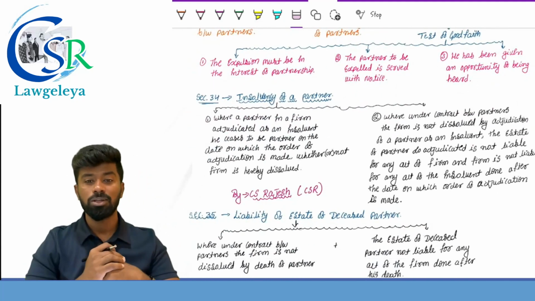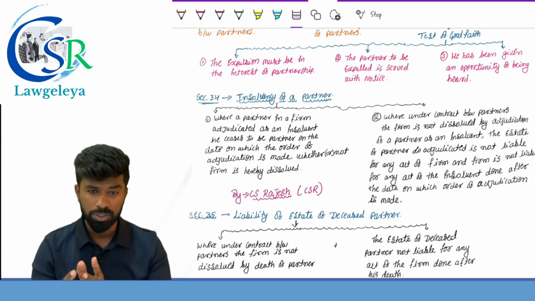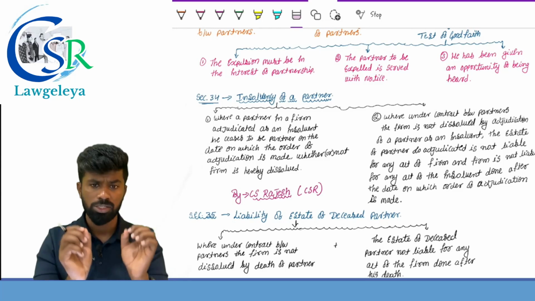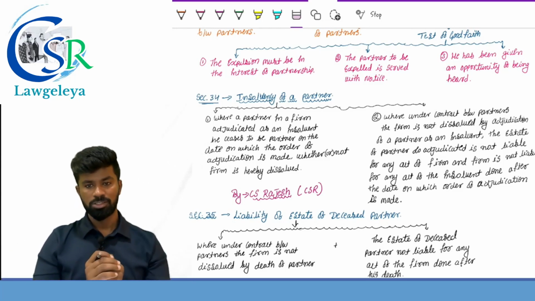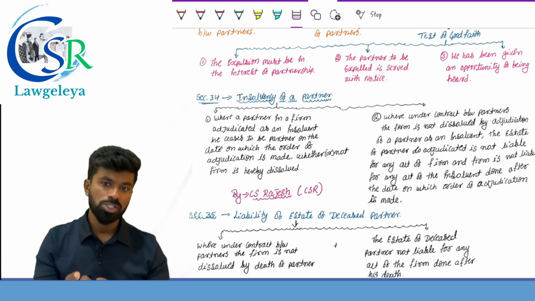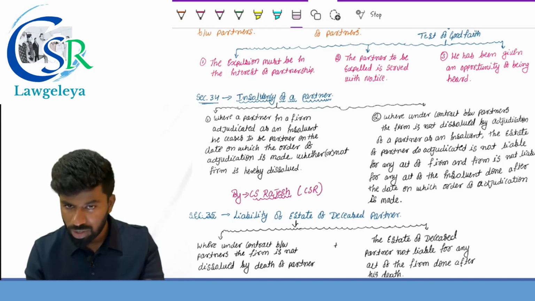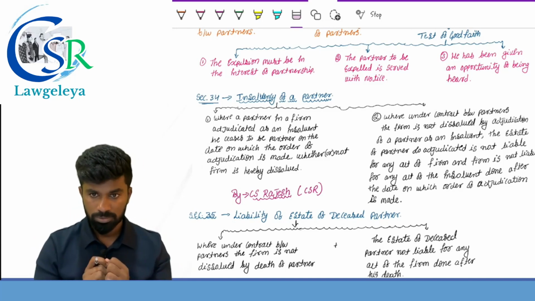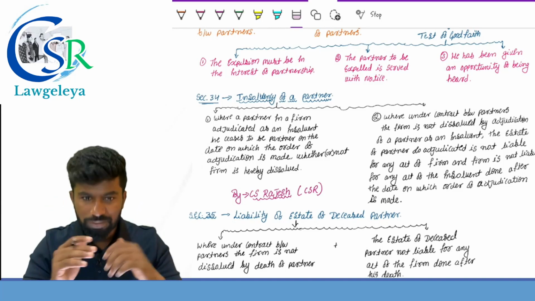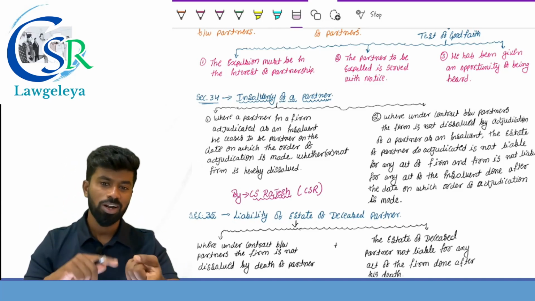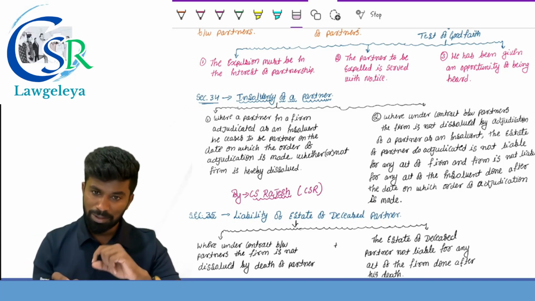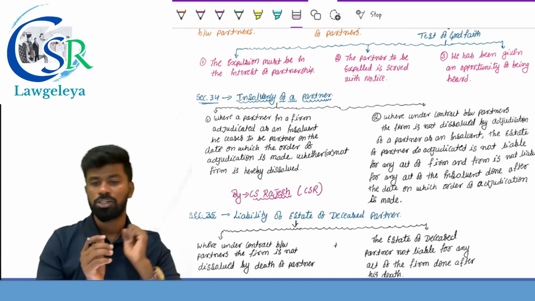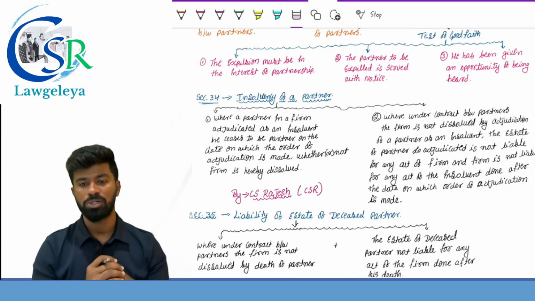insolvency of a partner. If a partner becomes insolvent, what happens? Where a partner is adjudged as an insolvent, from the date of adjudication as an insolvent, he ceases to be a partner of the partnership firm. And from the date of his adjudication as an insolvent, for the act of such person, firm is not responsible. In the same way, from the date of adjudication as an insolvent, the firm is not liable for the act of a partner. In the same way, the assets of the insolvent partner is not liable for the act of the partnership firm from the date of adjudication as an insolvent person.